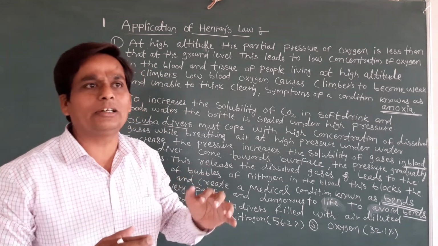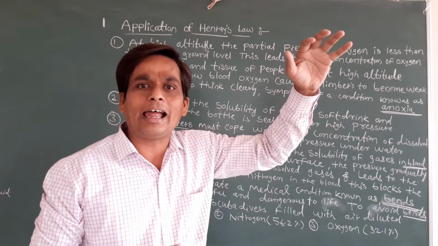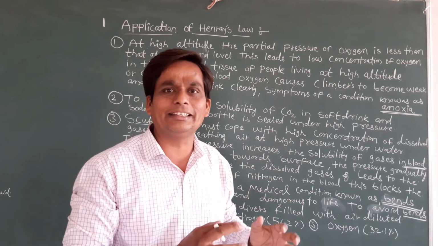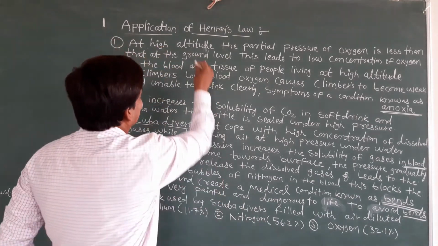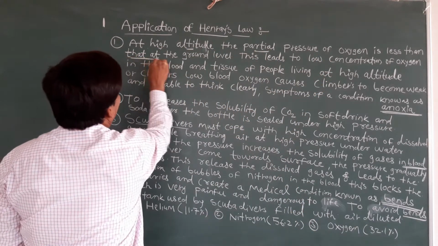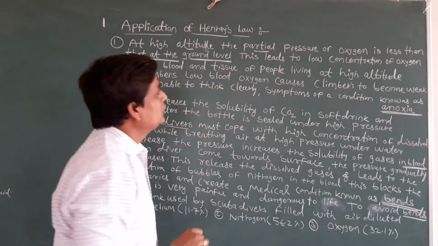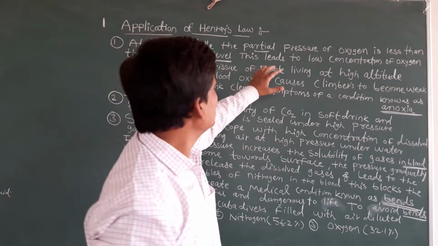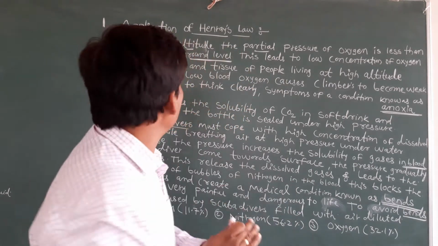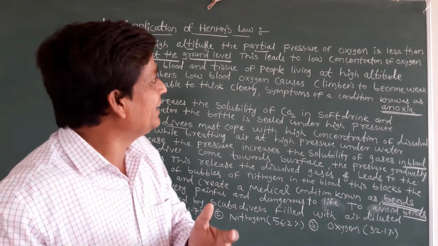You know that people who live at higher altitudes have less oxygen available. Okay students, you know this: at high altitude the partial pressure of oxygen is less than that at ground level. So what happens due to that? The concentration of oxygen in the blood decreases.